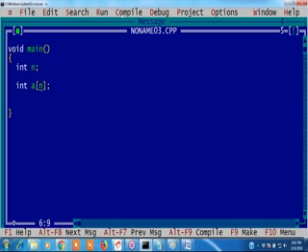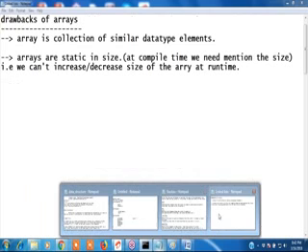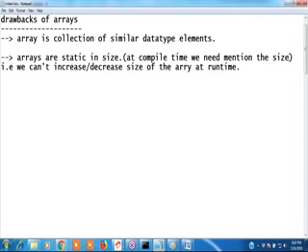First, you need to mention here 100 or whatever size you can enter. If you want to use only 5 memory locations, the remaining 95 is a wastage of memory. At compile time you need to mention the size, and at runtime we don't know how many values you are entering. That is a disadvantage of array. To avoid this memory wastage, the dynamic arrays concept was introduced.